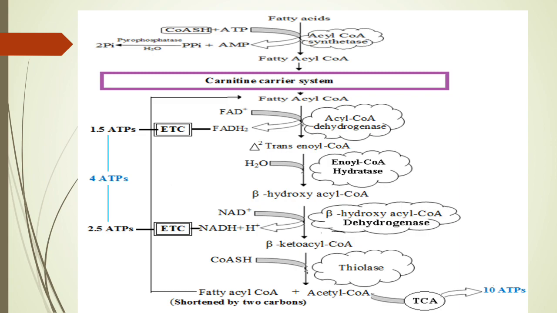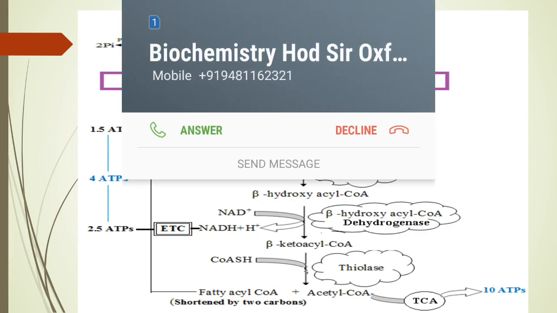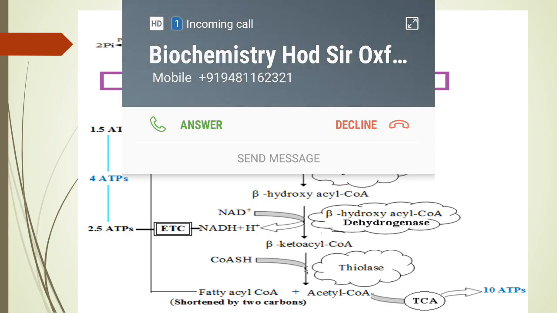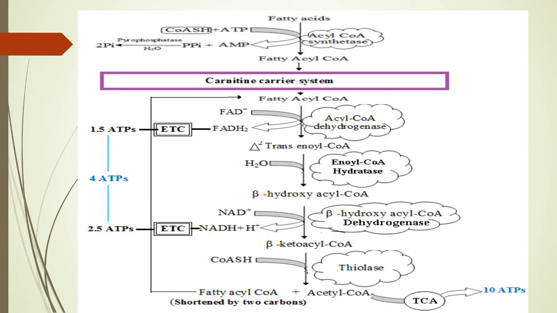Then again oxidation: beta hydroxyacyl CoA forms beta ketoacyl CoA, which requires NAD as a coenzyme. NAD will take up the hydrogen atoms to form NADH, and H plus will enter the electron transport chain, and it gives 2.5 ATPs.